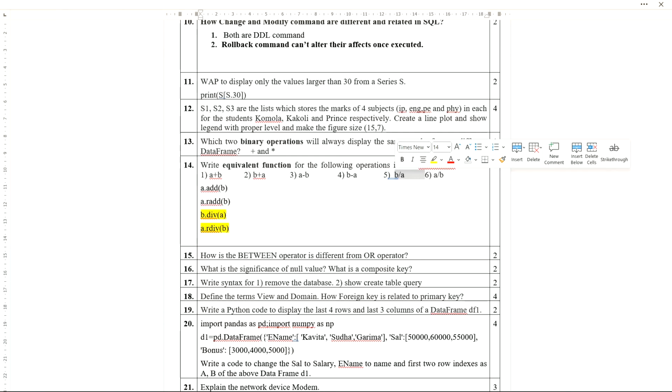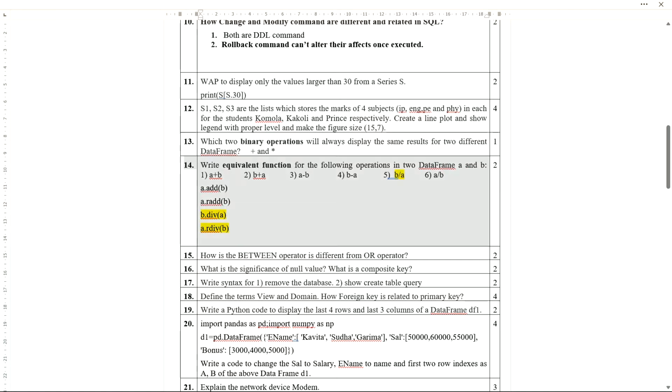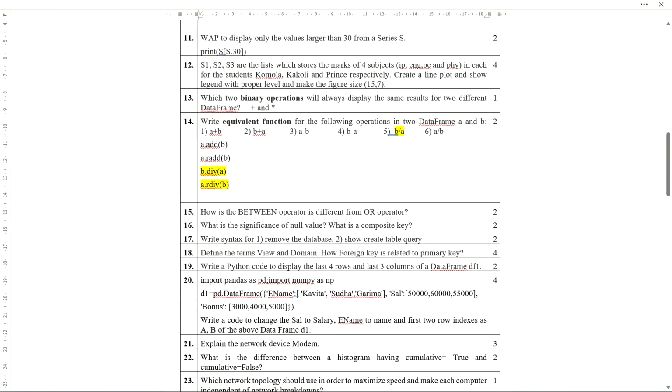Okay, for this one you have to write B by A, either B dot div A or A dot R div B. This one you need to be very careful. And for A by B, you just need to change the position. It will be A dot div within bracket B. Clear?